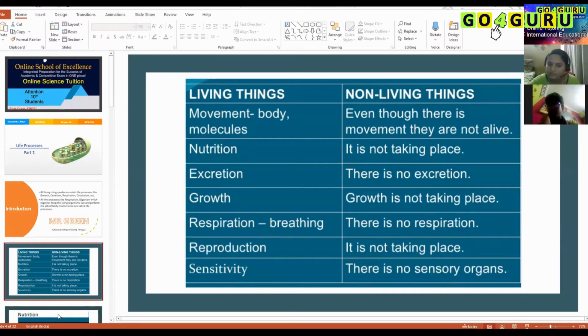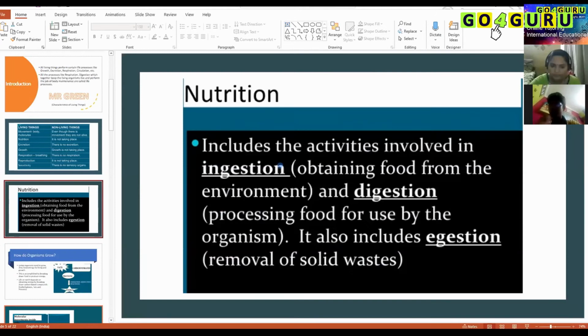Any doubts? Yes, ma'am. Do you have any Ma'am. doubts? Yeah, please ask me. Please ask me if you have any doubts, otherwise I'll move on to the next slide. Fine. So let me continue with the definition of nutrition.